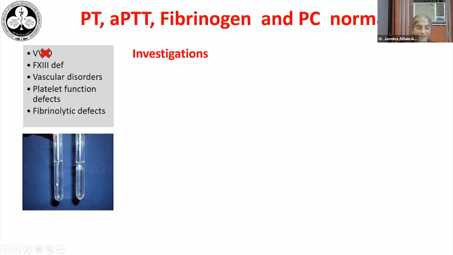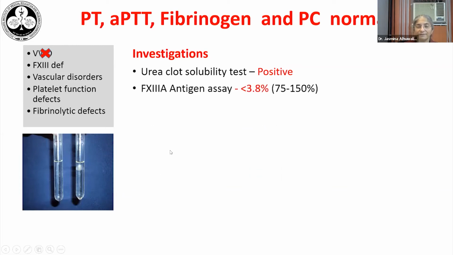So the patient's sample is clotted and then incubated along with 5 molar urea overnight, and the next morning we look at the clot. In a normal person, the clot is well seen, but in a patient with factor 13 deficiency, the clot completely dissolves. So this patient had a positive urea clot solubility test. This needs to be confirmed, and this was done by measuring the factor 13A antigen, which was less than 3.8%. So we are looking at a factor 13 deficiency in this patient. Factor 13 deficiency can be inherited or acquired.